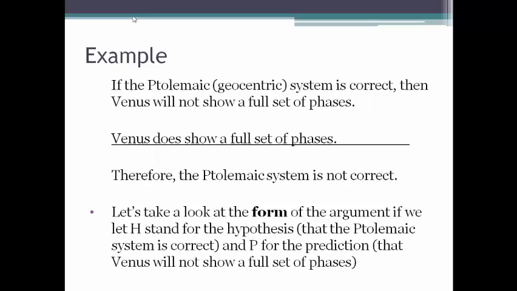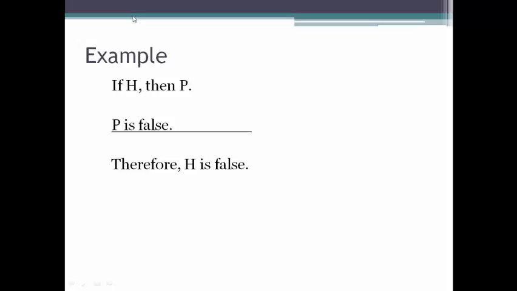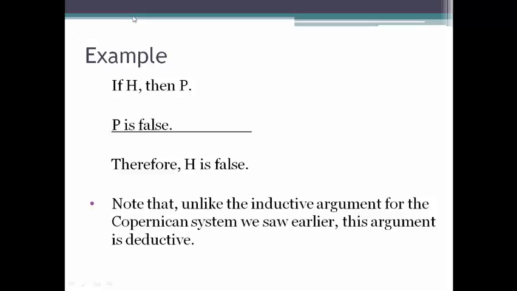Okay, let's take a look at the form of the argument. If we let H stand for our hypothesis, and the hypothesis we're considering is that the Ptolemaic system is correct, and P for the prediction, and our prediction is that Venus will not show a full set of phases. Understood this way, the form of our argument is: if H, then P. P is false, therefore H is false.